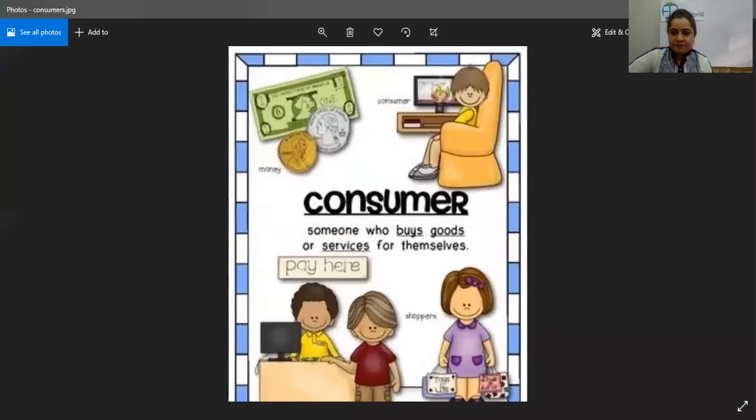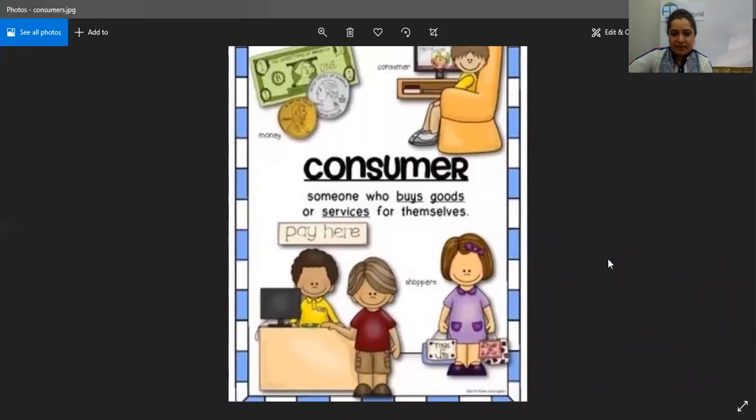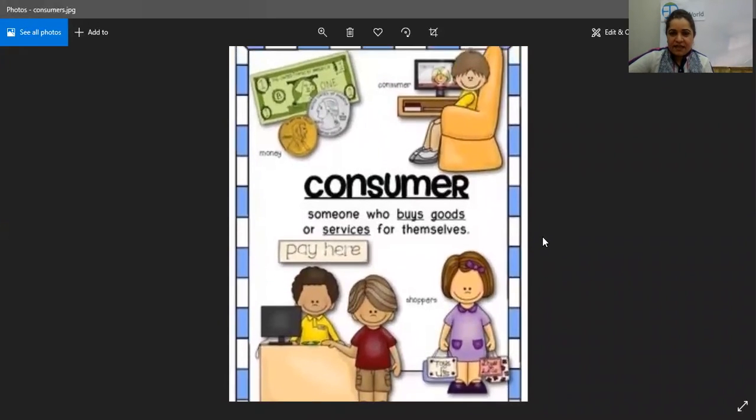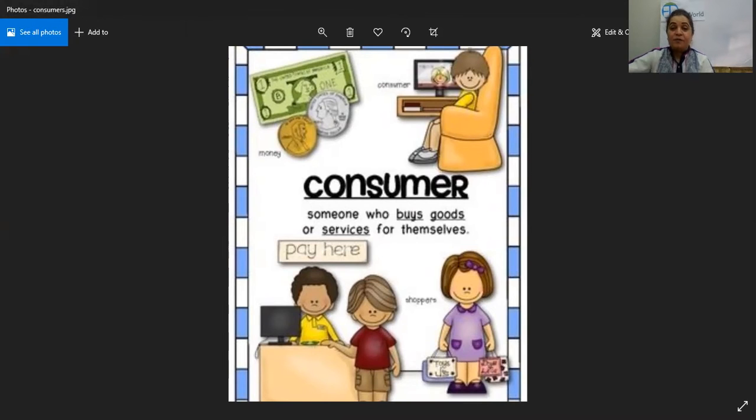So we're going to have a look at the chart right now. I'm just going to share it with you. That is going to tell us a little about consumers, okay? Now look at them. They are the consumers, right? Somebody sitting on the sofa is buying online. Have you seen these days, there are a lot of people shopping online, buying things online. So a consumer is someone who buys goods or services for himself, right?